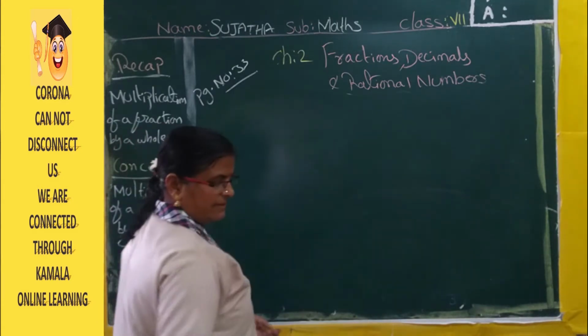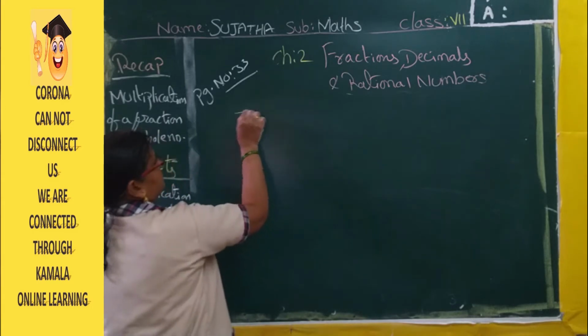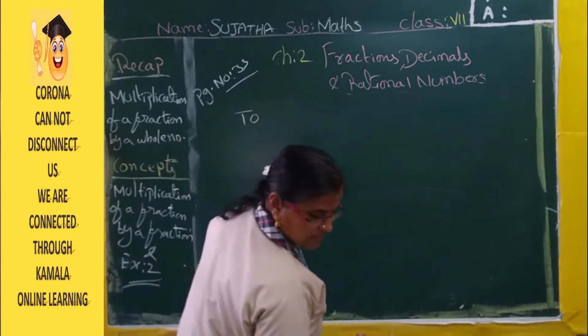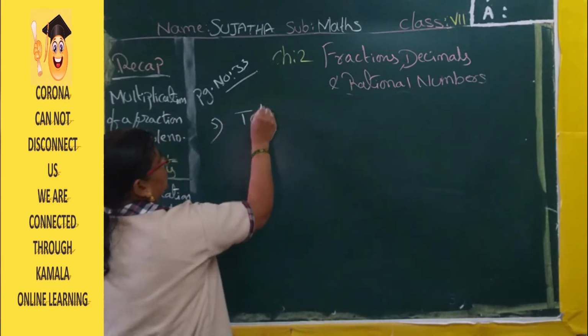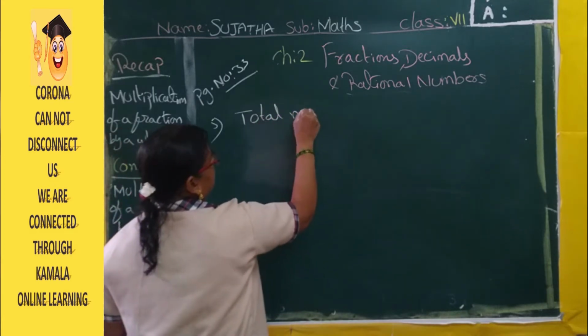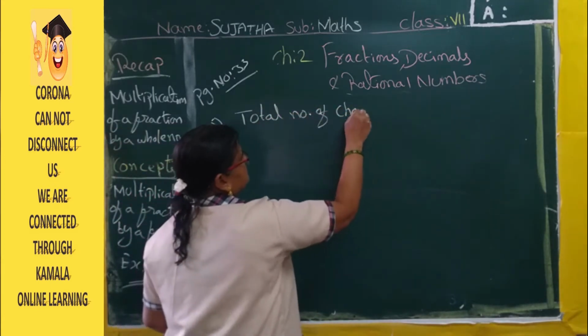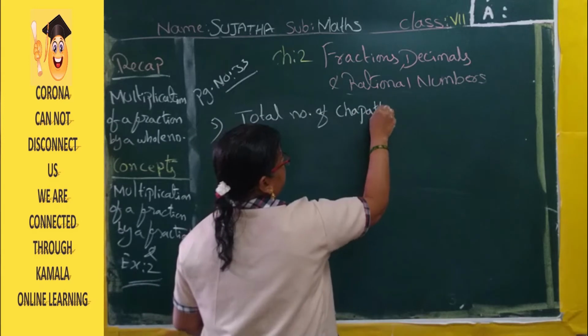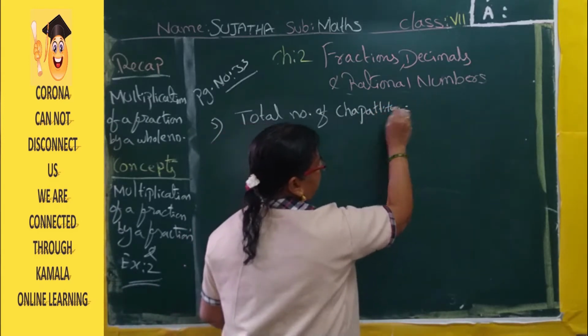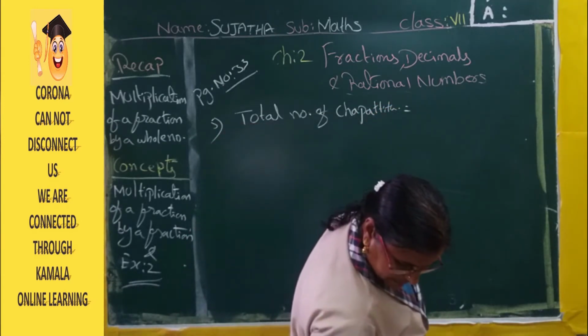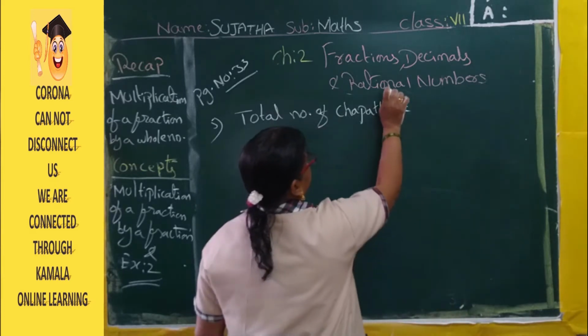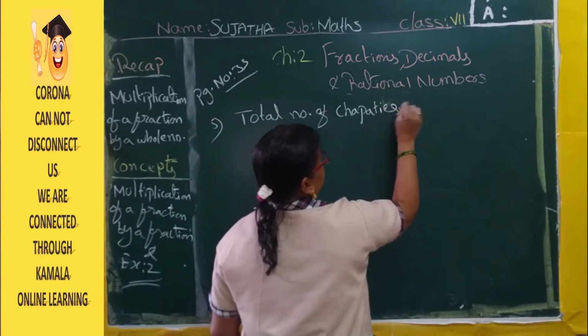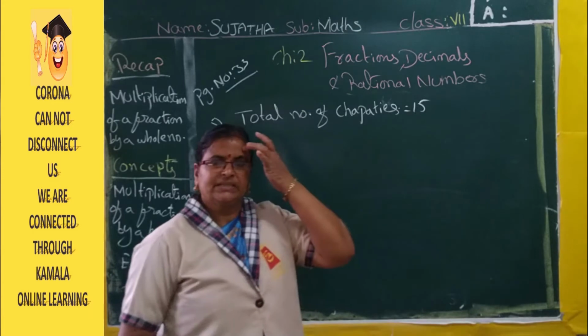So first, what is given? Total number of chapatis: 15 chapatis are there.